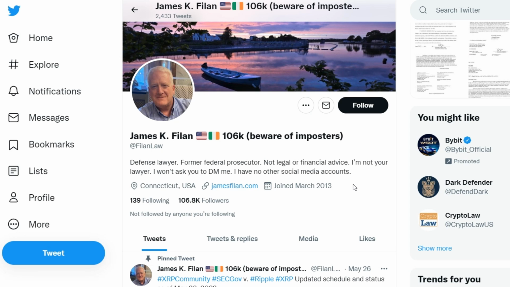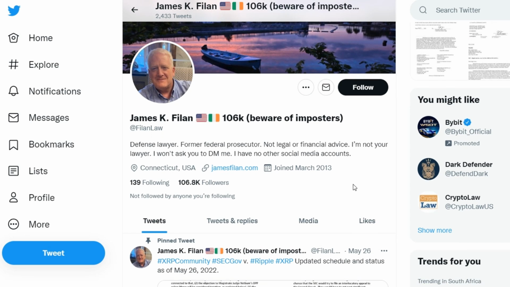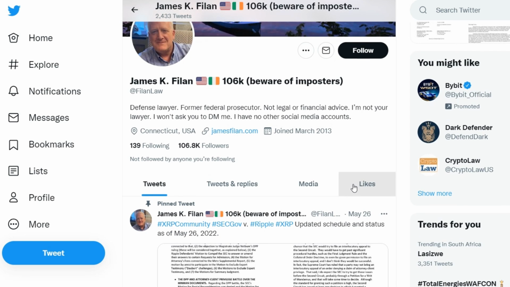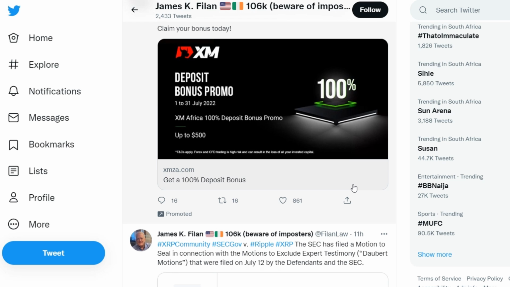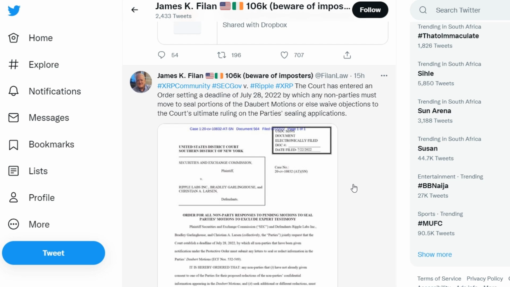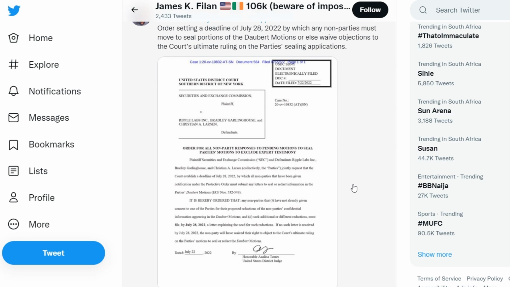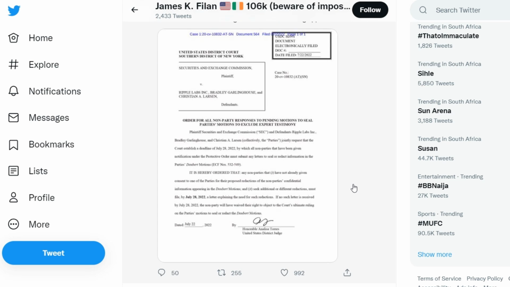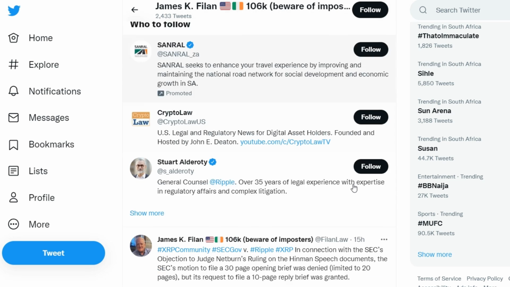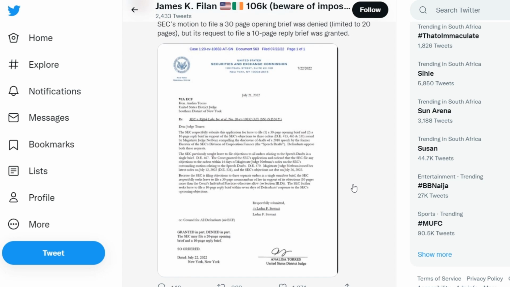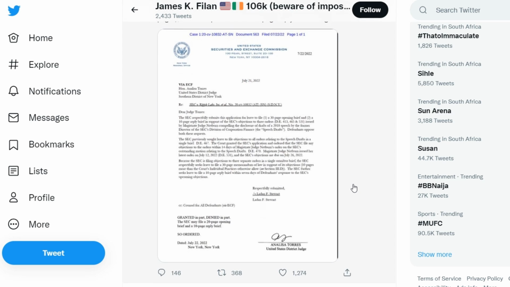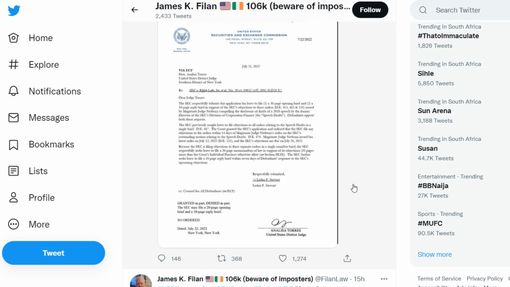The Securities and Exchange Commission has, as expected, filed an objection to Justice of the Peace Annalisa Torres to the decision of District Judge Sarah Netburn, in which she decided to hand over to Ripple the documents for William Hinman's speech. Recall that this is the third time Judge Netburn has ordered the SEC to provide these documents. The SEC has also requested permission to file additional information, a 30-page opening statement and a 10-page response to future objections from Ripple's lawyers, which will combine objections to all three decisions.